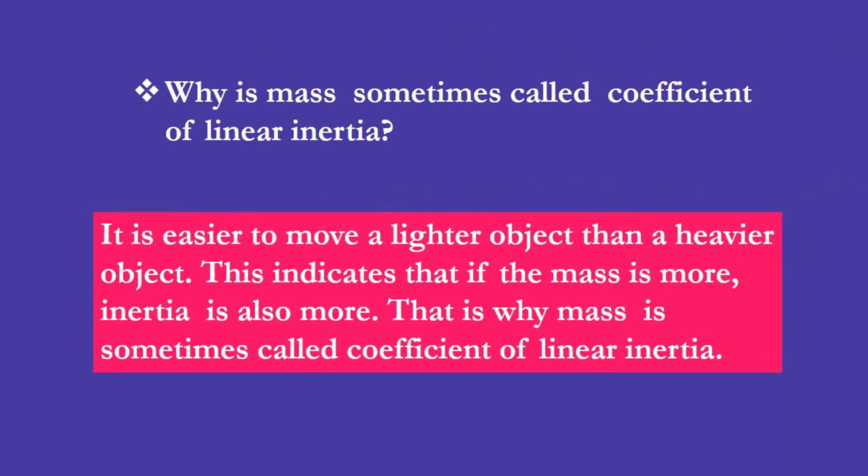Why is mass sometimes called coefficient of linear inertia? It is easier to move a lighter object than a heavier object. This indicates that if the mass is more, inertia is also more. That's why mass is sometimes called coefficient of linear inertia.